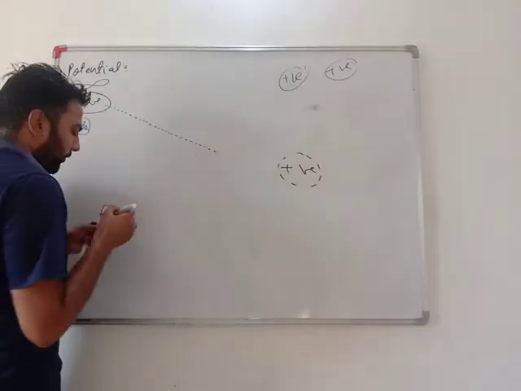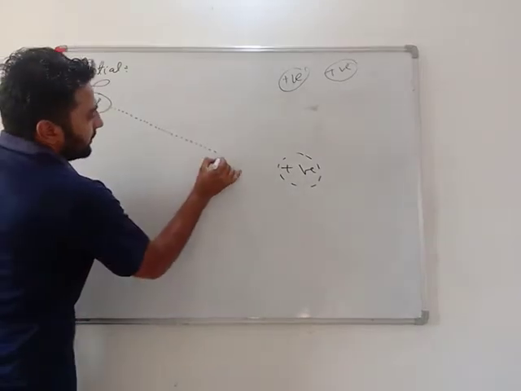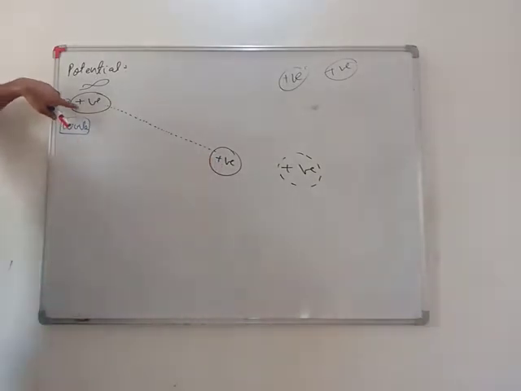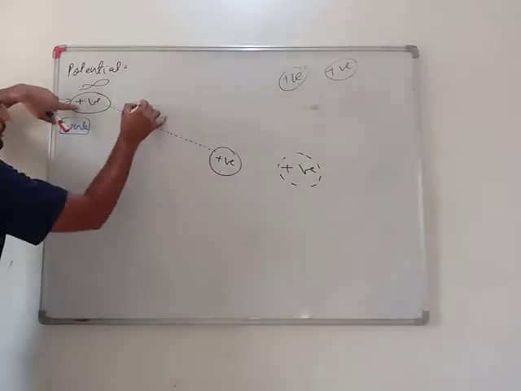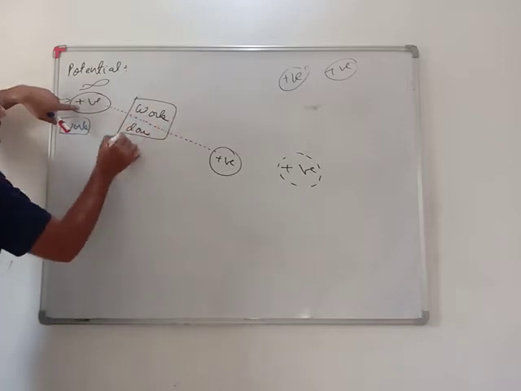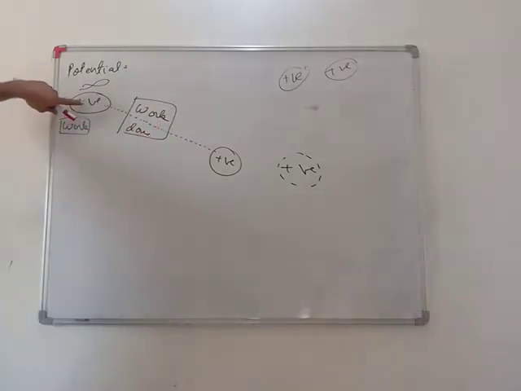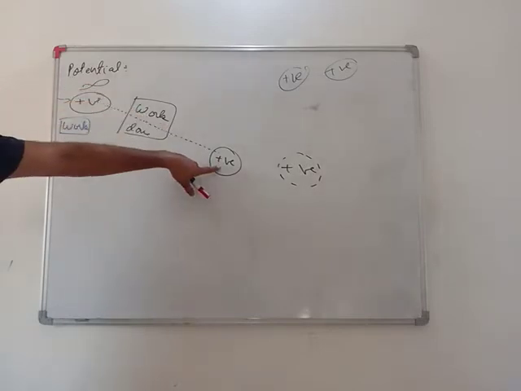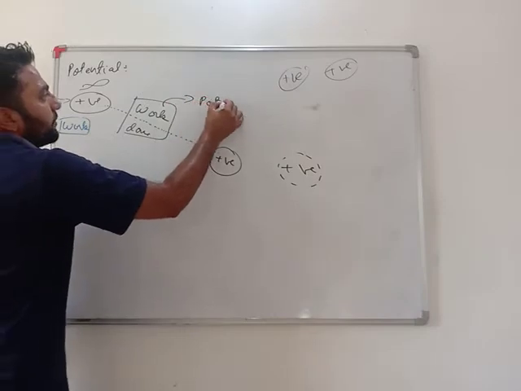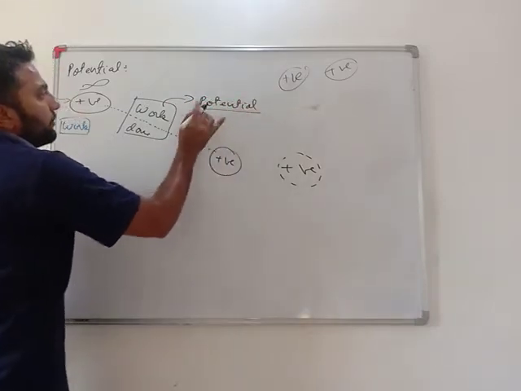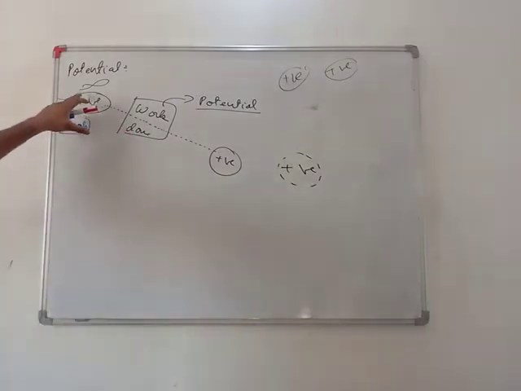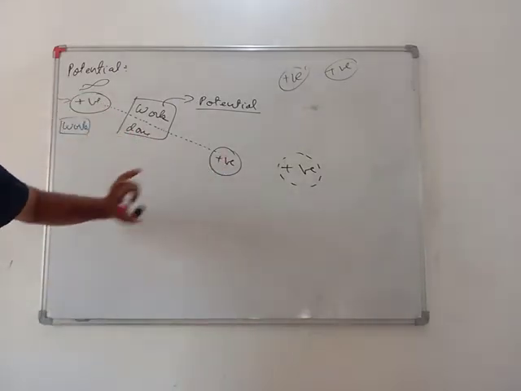Here. And I brought it at this point. I brought this from infinity to here, yes or no? For sure, I need to do work. I have done some work, that's why from infinity it came to this place, yes or no? Very important, this work done is only known as potential. What is potential? Potential is the work done to bring any charge from infinity to any point.